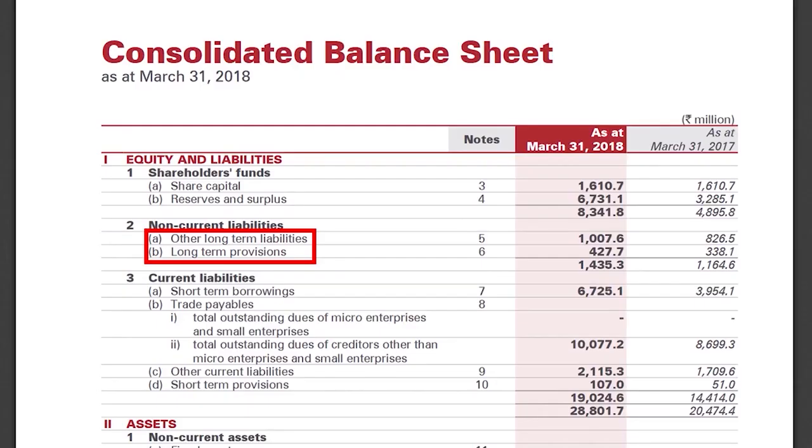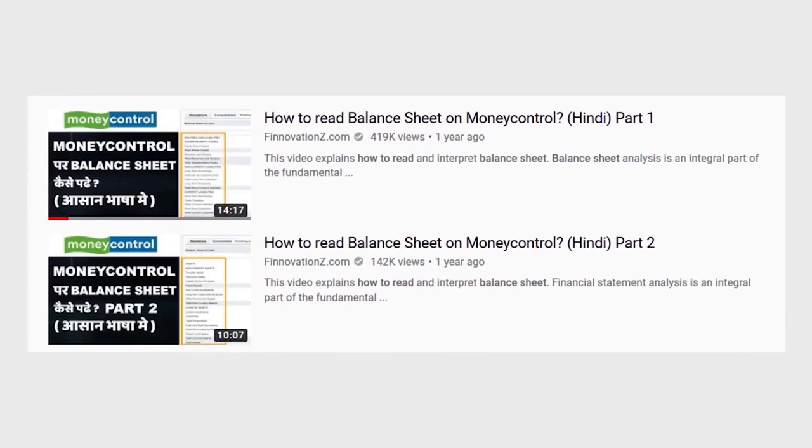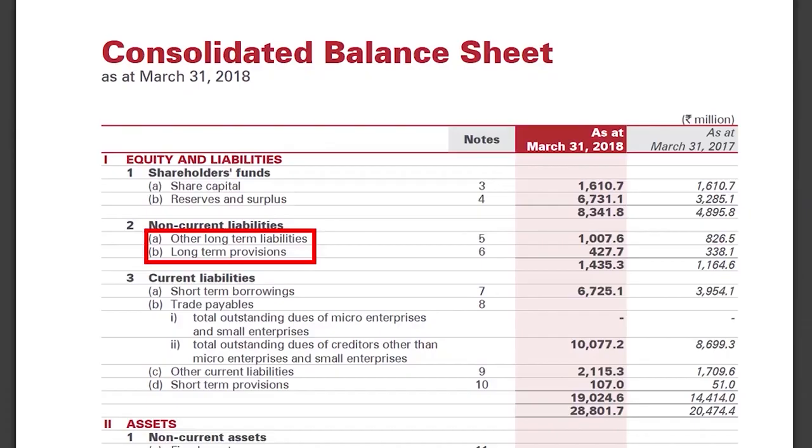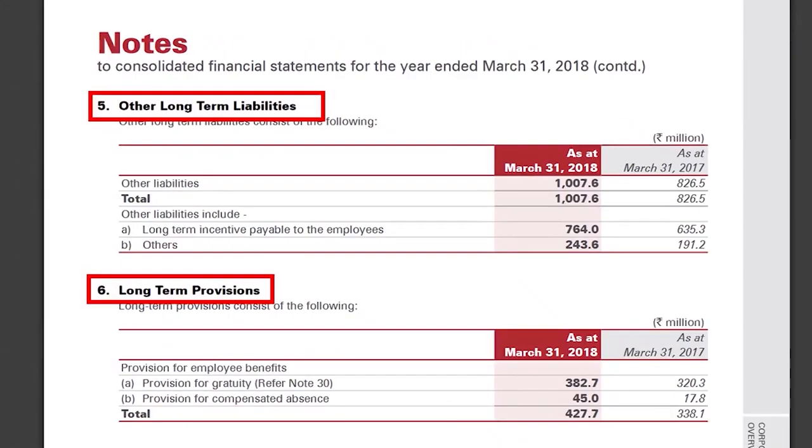There are two components in the non-current liabilities of ICICI Securities: other non-current liabilities and long-term provisions. In the first two videos that we had made on balance sheets, the ones which we have asked you to watch, we have covered the meanings of these two terms. There is no requirement for detailed analysis of other non-current liabilities and long-term provisions. The only thing to do is to check in the notes what is included in other long-term liabilities and in long-term provisions. It is enough to just check them. You don't need to do detailed analysis on them.